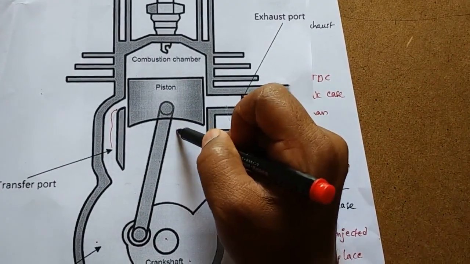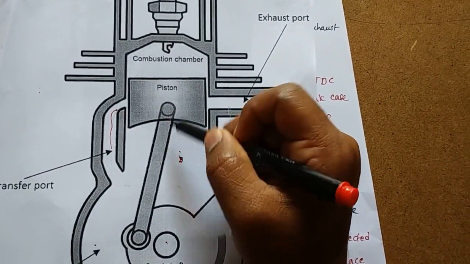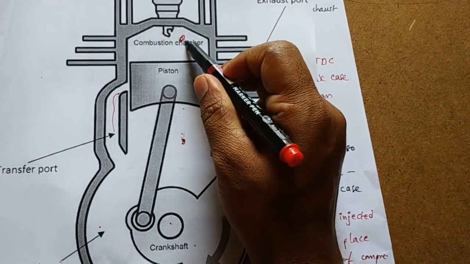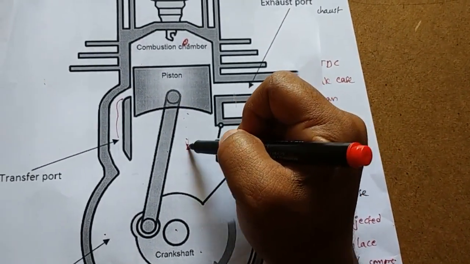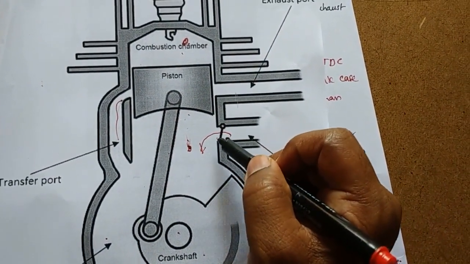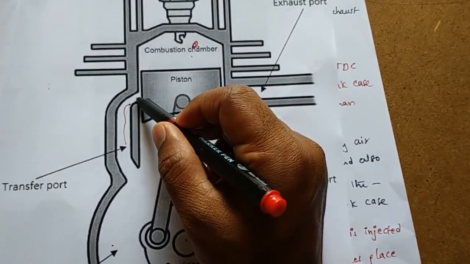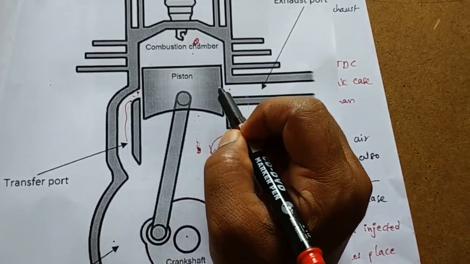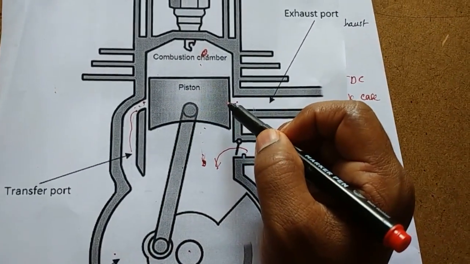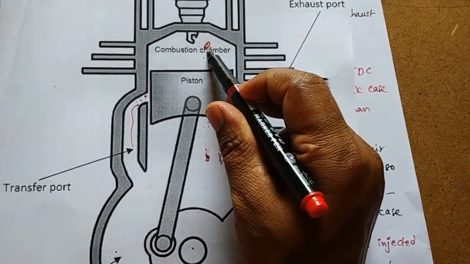When the piston moves from BDC to TDC, the inlet port will be open, and the exhaust port and transfer port, these two ports, will be closed.